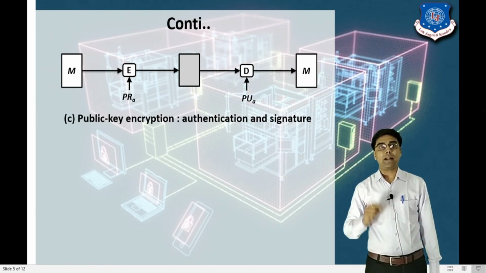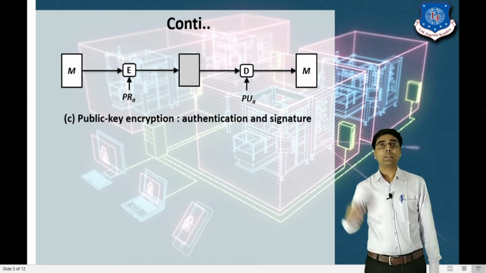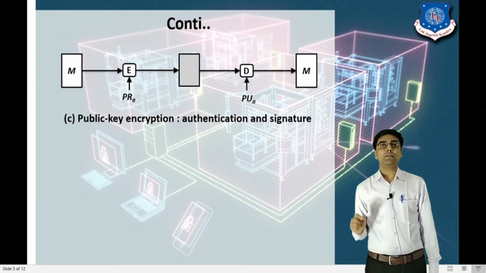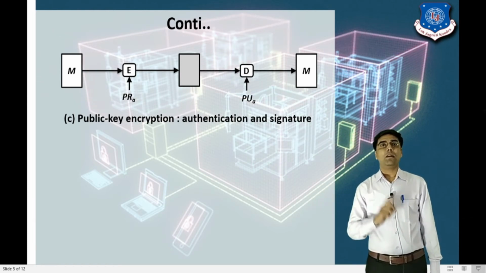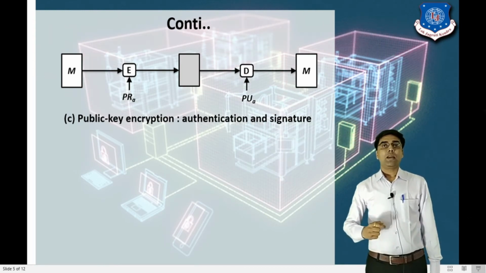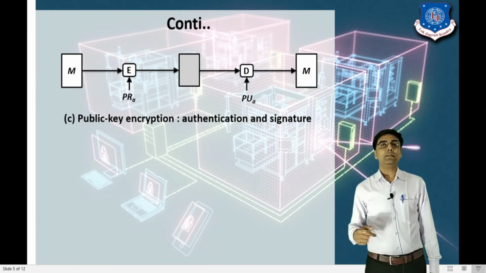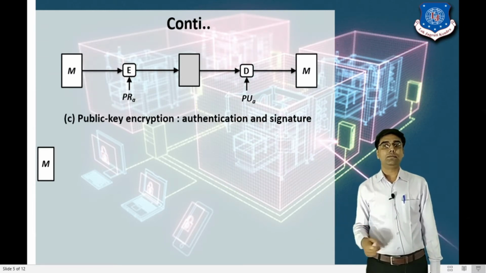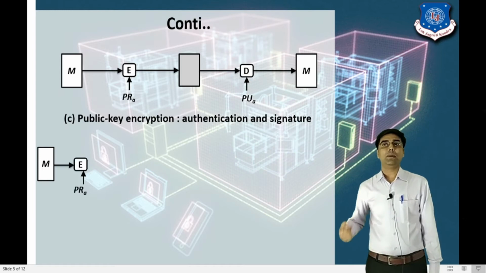So here the sender is an authenticated person, but the receiver is not an authenticated person, right? The receiver only verifies the signature of the sender, right? So if we want to add authentication and confidentiality, in the next method we have to use dual encryption. It means on the sender side we use double encryption, and on the receiver side we use double decryption.